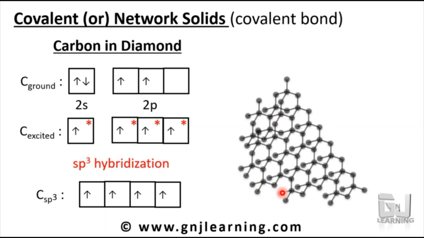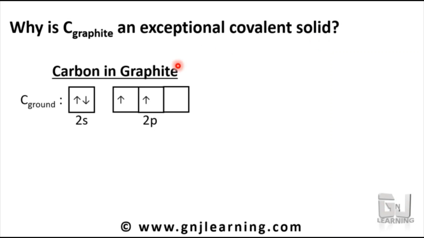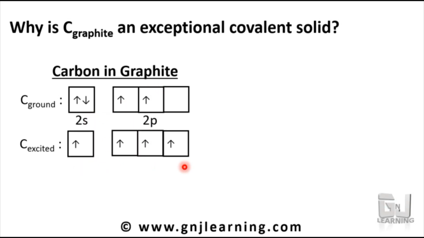So this is the case of diamond, and diamond behaves like all other covalent or network solids. Why is graphite not like that? Why is graphite an exceptional covalent solid? We have to see again the structural aspects of carbon. Carbon in graphite, like in diamond, has a ground state and then an excited state. But unlike in diamond, here the hybridization is different.